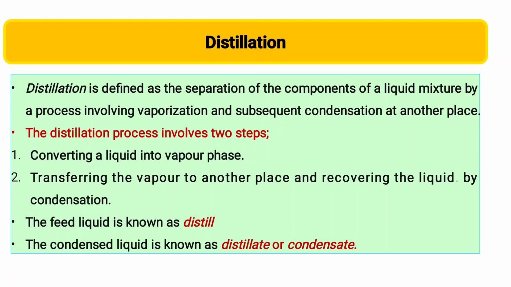Distillation process involves two steps. First step is converting a liquid into vapor phase, and second step is transferring the vapor to another place and recovering the liquid by condensation. These are the two steps. The feed liquid is known as distill and the condensed liquid is known as distillate or condensate. So this is distillation.